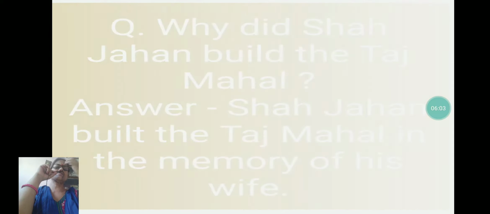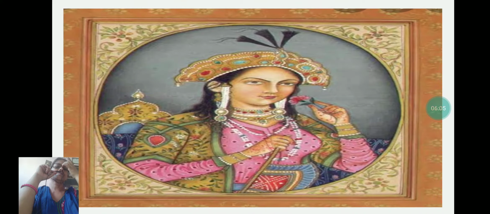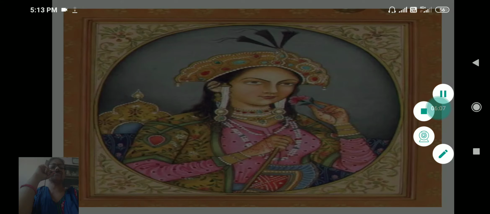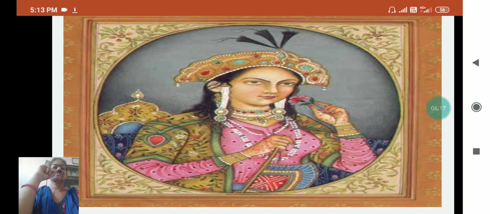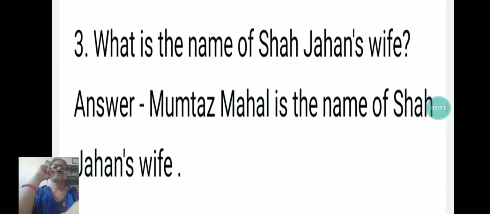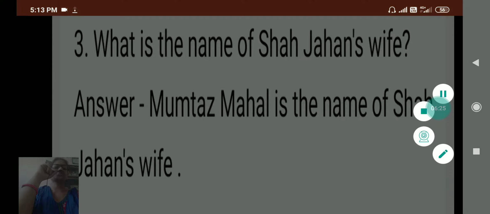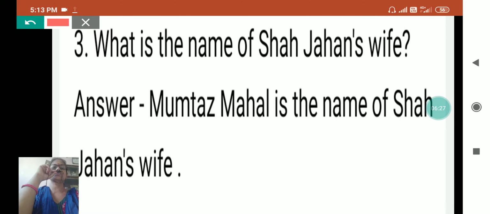Now let us see the next question. This is the picture of Mumtaz Mahal. What is the name of Shah Jahan's wife? Right now I have shown you the picture of Shah Jahan's wife, and her name was Mumtaz Mahal.